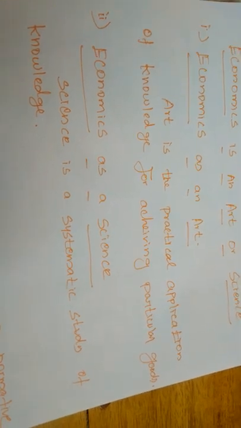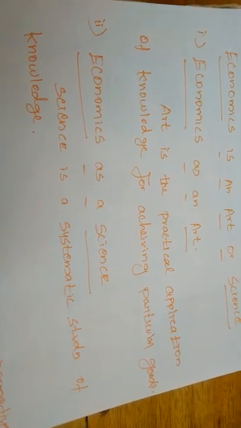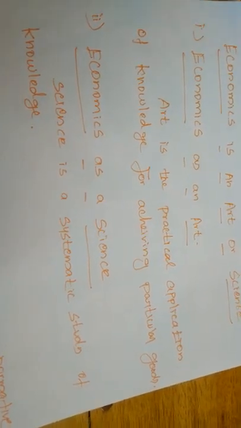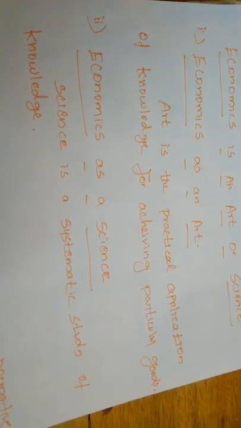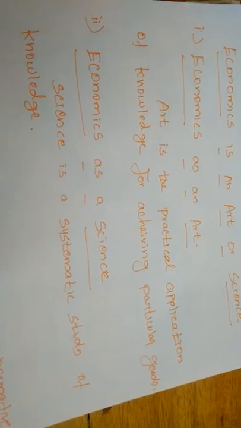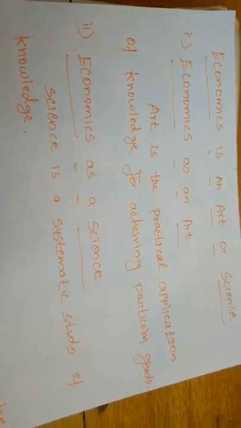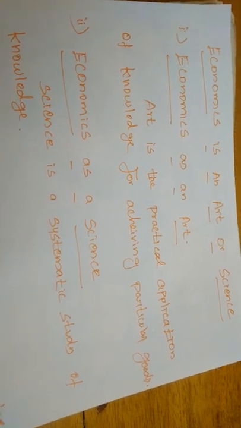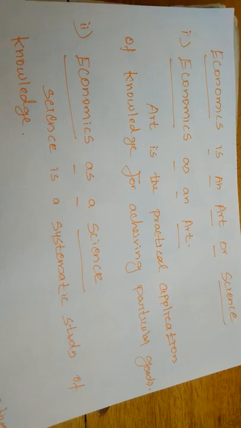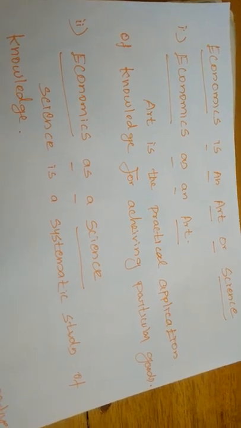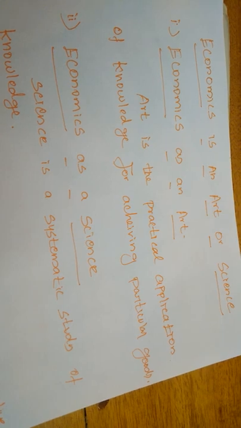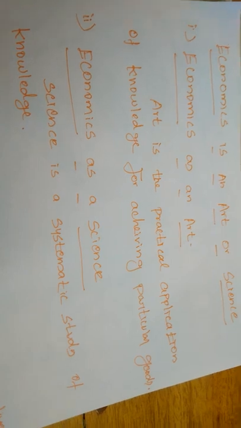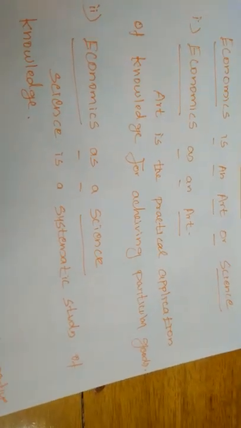What was going on, what will go on. For achieving the particular goal, we can apply economics as practical knowledge. In the planning commissions, they take so much effort to achieve particular goals within a particular period of time. So we can say economics is an art. Not only that, if you want to achieve particular goals, we can apply practical economic knowledge. So in this area, we can consider economics an art.